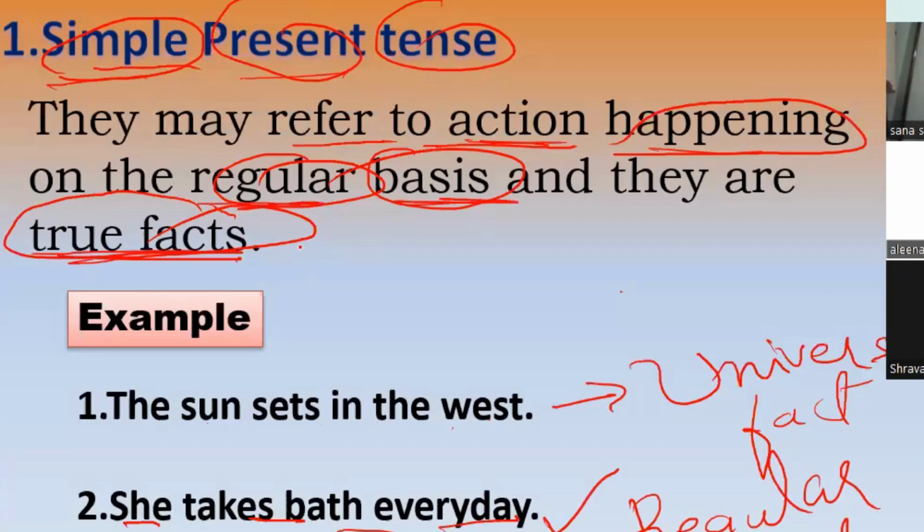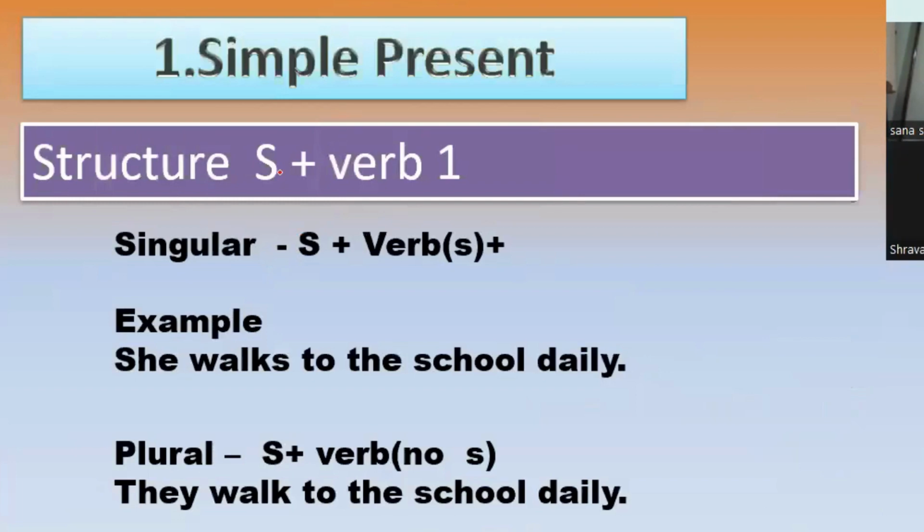So, how to build a simple present tense? What is the structure to form the simple present tense? The structure is subject plus first form of verb. To form a simple present tense, we have this formula, and this structure we have to follow.